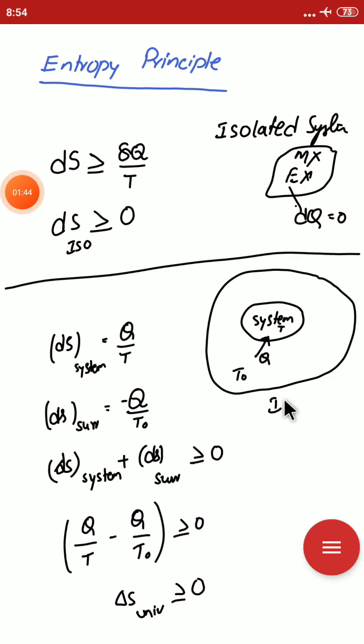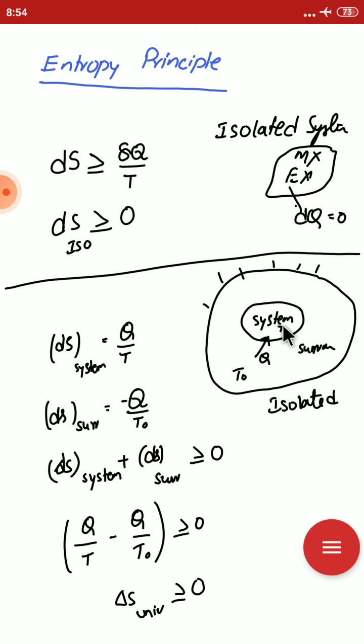Let there be an isolated system. It is formed by a system and its surroundings.